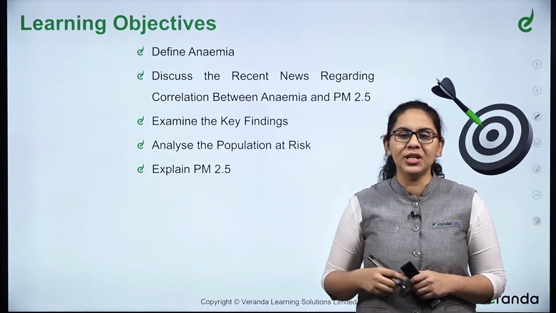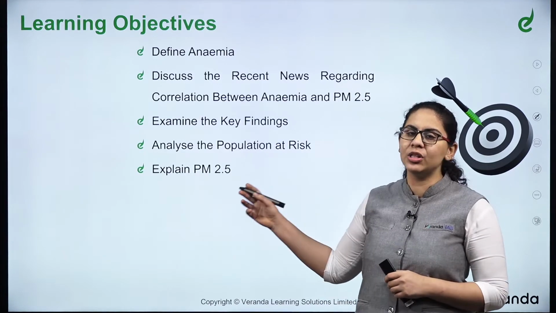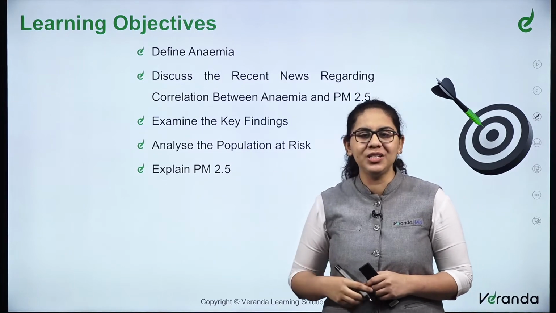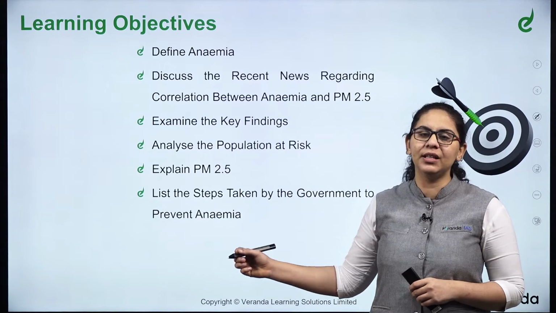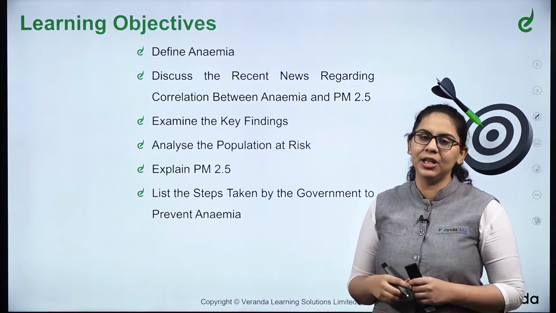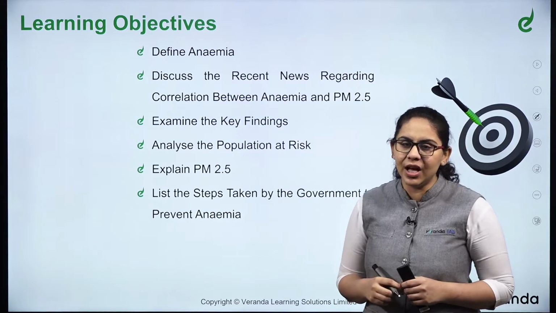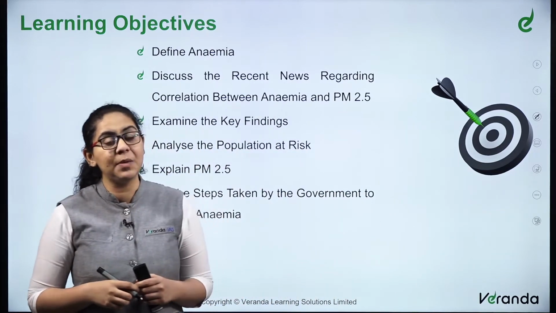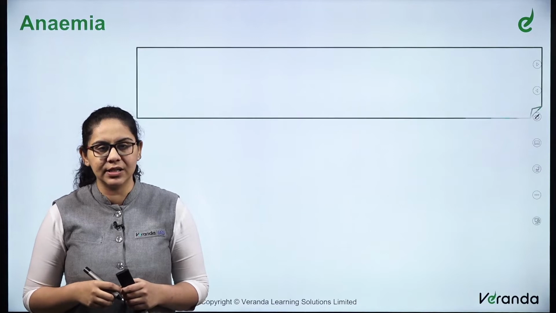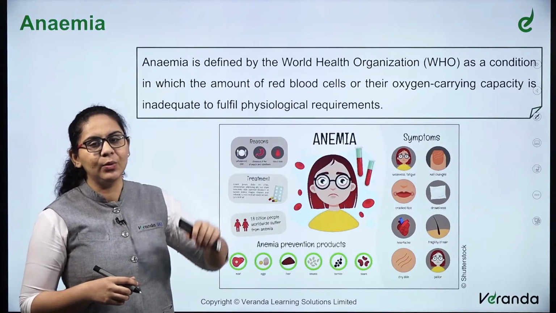We'll explain what is PM 2.5. This is also important for your environment and ecology syllabus, and then we will list the steps taken by the government to prevent anemia. To prevent anemia, what all schemes of the government are there, what are the steps taken by the government, that we will discuss. First, we will begin with anemia.